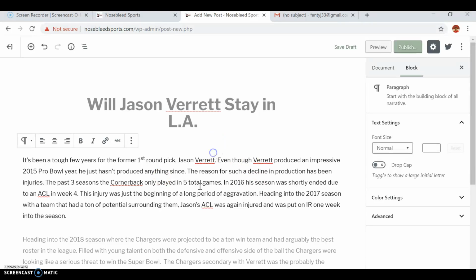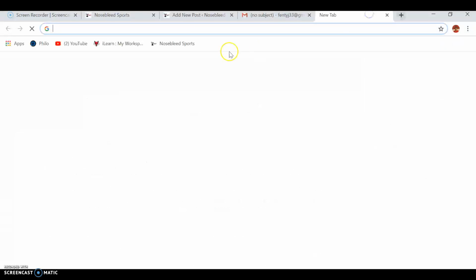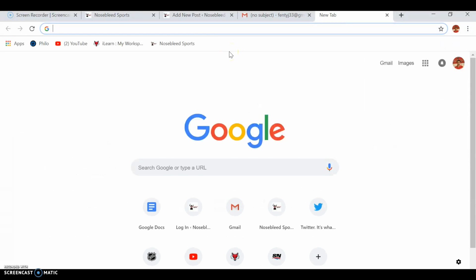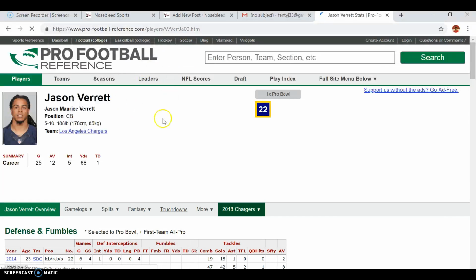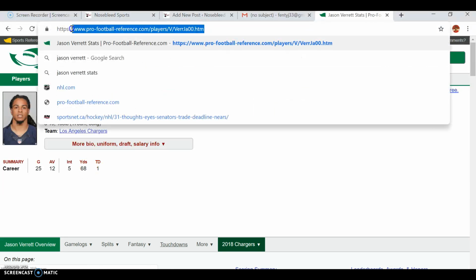Okay, so here we have our article in here, but there needs to be more added to spice it up a little. So here is how you add a link, to link some of your words in your article, or words that are previous articles or stuff like that. So you highlight your word, you go to your Google, and you type in what you want to be linked. So I'm just going to put in Jason Verrett, his profootballreference.com, his stats over his career. So you copy the link,